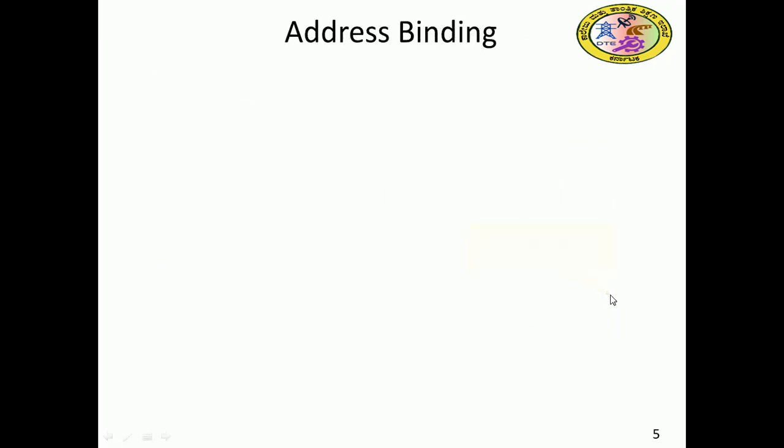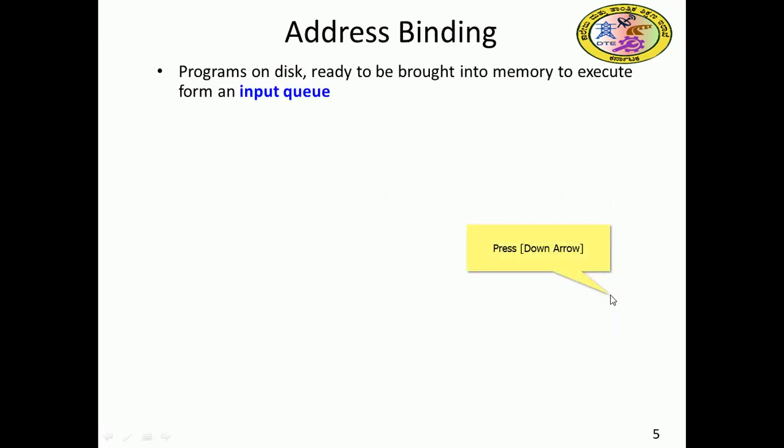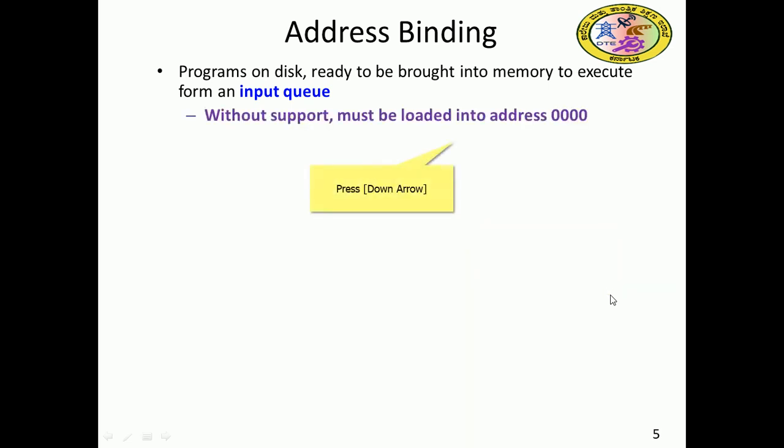Now the binding, the address binding. Programs on disk are ready to be brought into memory to run, to execute, from the input queue. The program on the disk, without support, must be loaded at address 0000, so there is no other address.